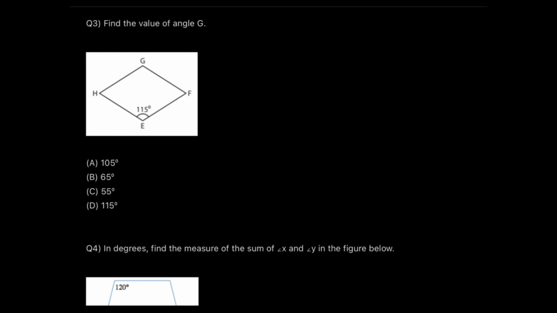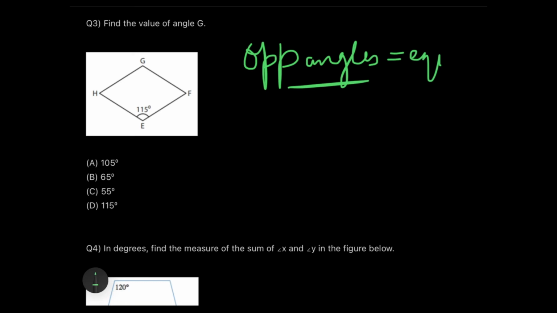Now, here we come to another question where we have to find out the value of angle G. The first thing you have to do is first recognize which quadrilateral this is. So looking at this, we get to know that this is a rhombus, and in the case of rhombus, what happens in the case of opposite angles? Are they equal? Are they supplementary?